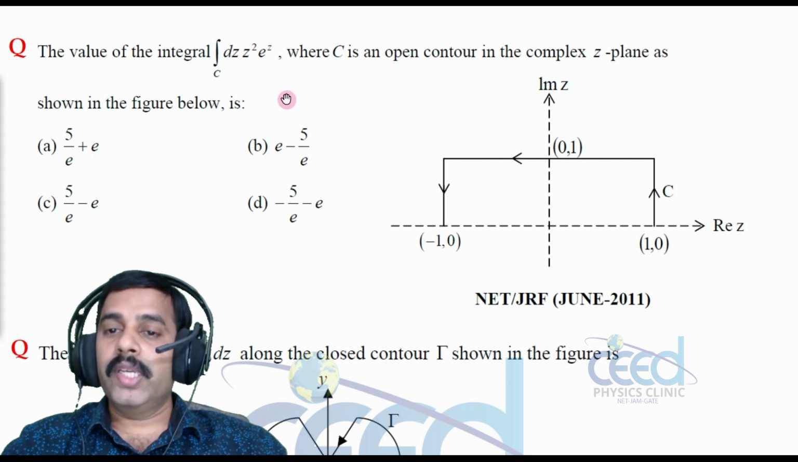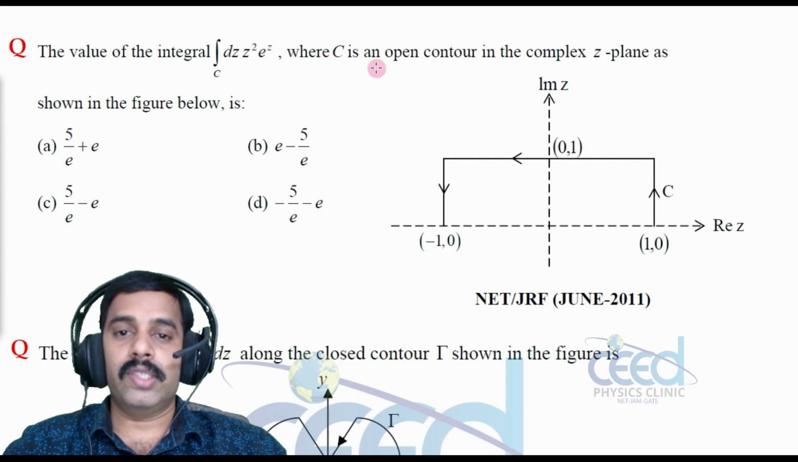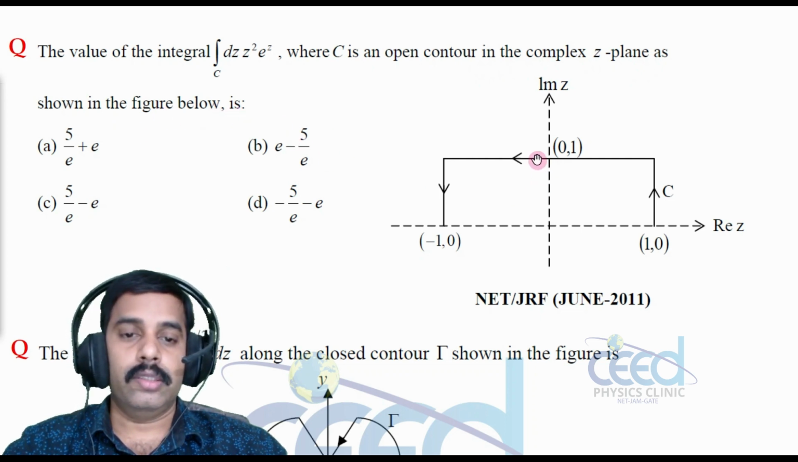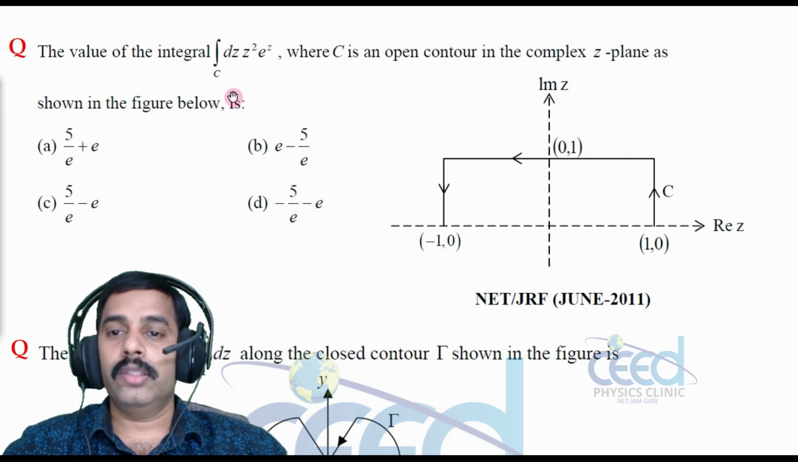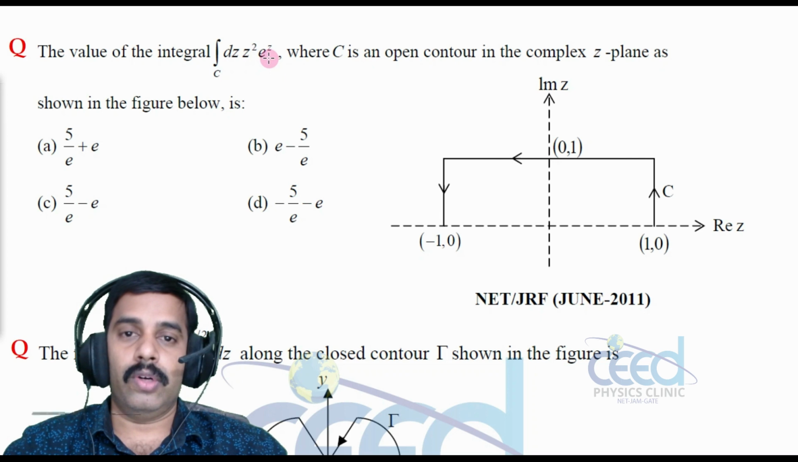The value of the integral, contour integral dz z square e raised to z, where C is an open contour in the complex z plane as shown in the figure below, right? So this is the contour given. So we need to find the contour integral dz z square e raised to z. Alright.